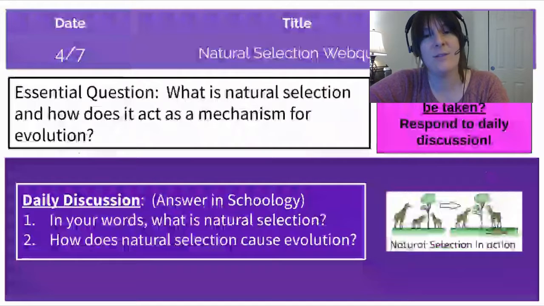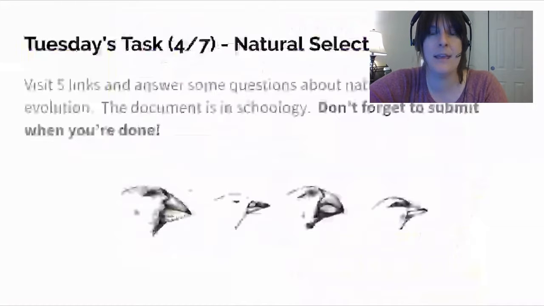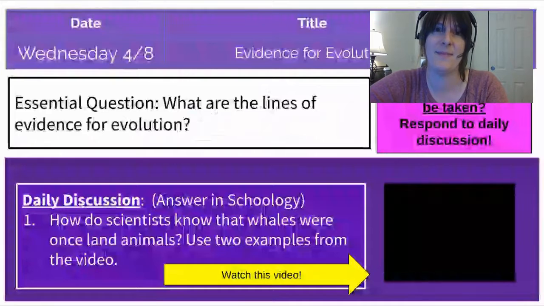On Tuesday, you're going to investigate a little bit more with natural selection. The way that you'll do this is by doing a web quest. This web quest has, I think, 5 different links that you need to go to and 1 video to watch, and you just fill in some questions as you go. Don't forget to hit submit on this when you're done.